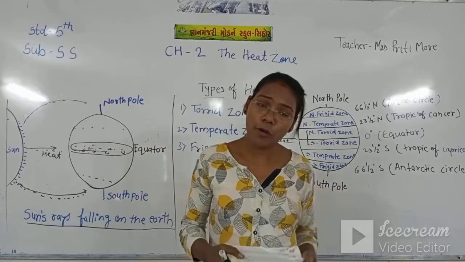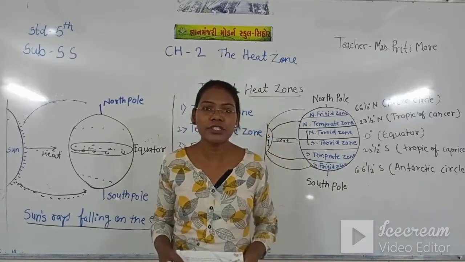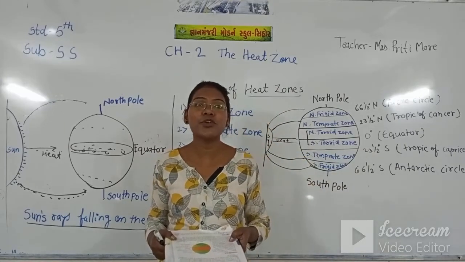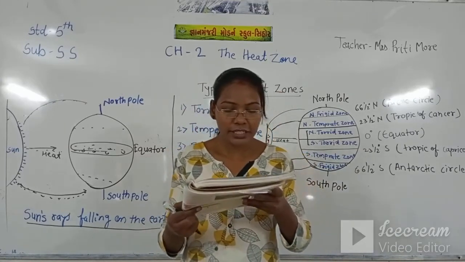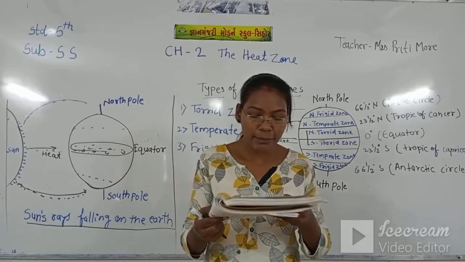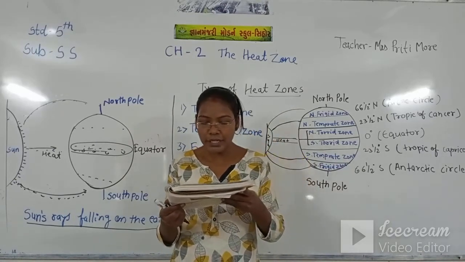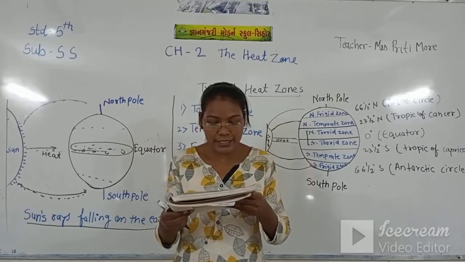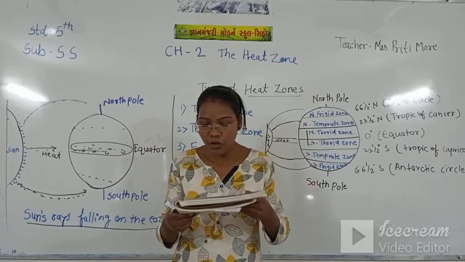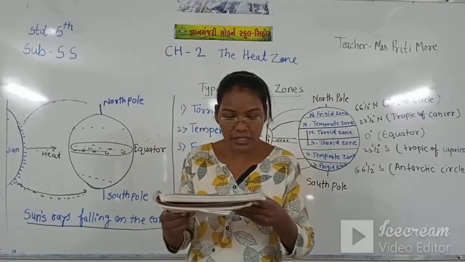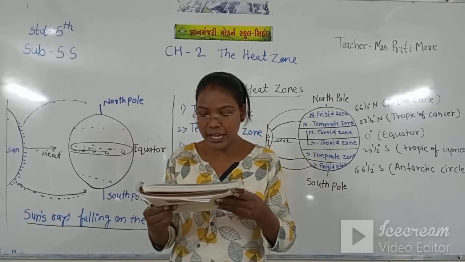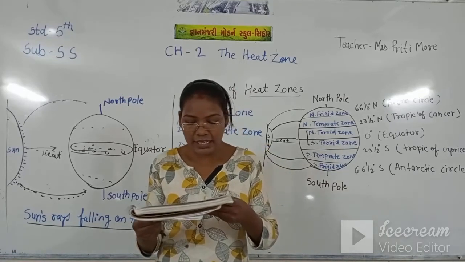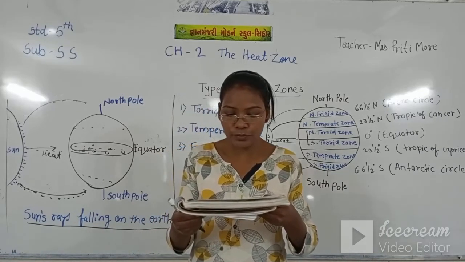Rainfall is also there, but not that much, and not that much winter. Within the temperate zone, climate differs from place to place. Places near the coast have a milder climate. Places deep inside the continent have more extreme temperatures. Whether the places lie on the eastern or western side of continents also makes a difference, as the direction of wind has to be considered. Also the height of a place from sea level, that is its altitude.